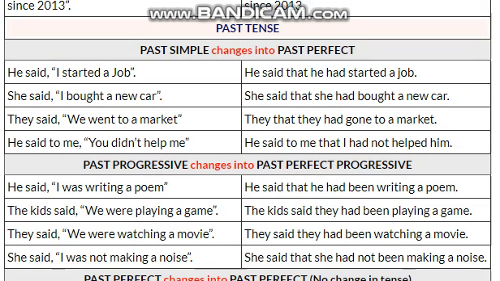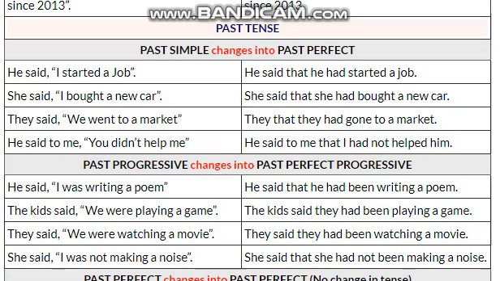Now look here, you can see that past simple would change into past perfect. As you can see, he said, "I started a job." I started, second form of verb is used, which means that it is simple past tense. He said that he had started a job. He had started a job. We have used the helping verb and the rules of past perfect tense.